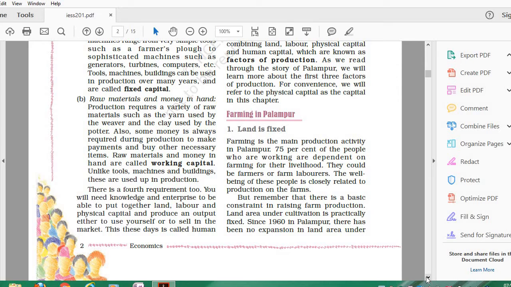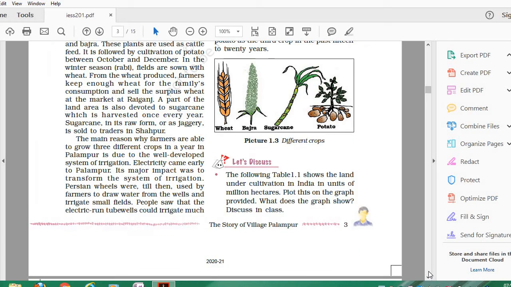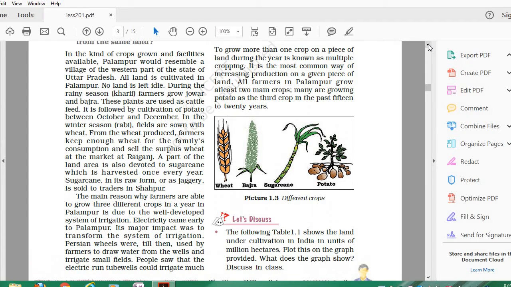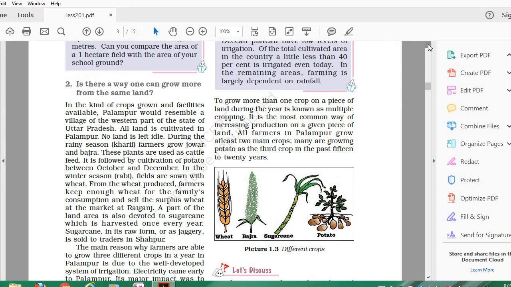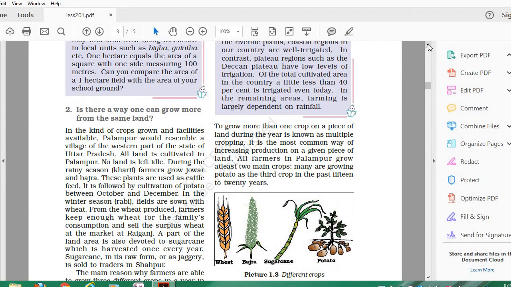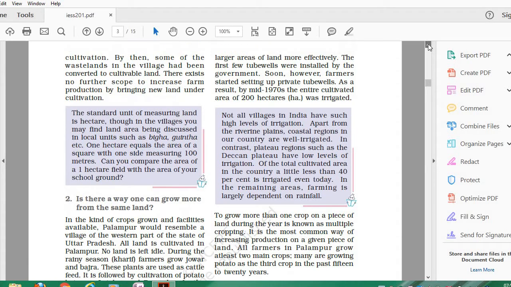Remember that there is a basic constraint in raising farm production, so the land area under cultivation is practically fixed. Is there a way one can grow more from the same land?